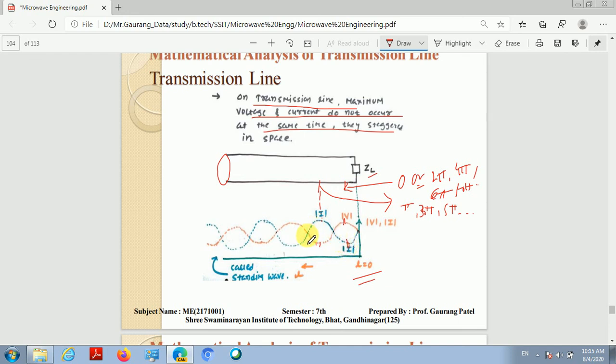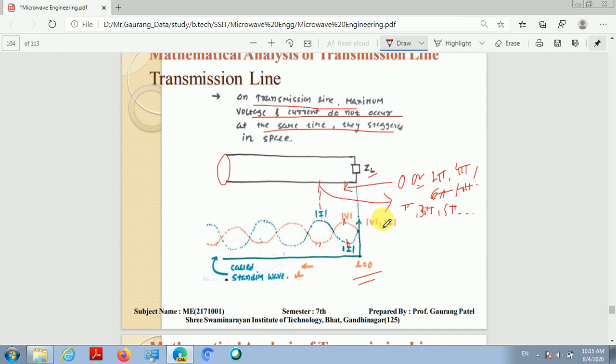Very important to note here: on the transmission line the voltage maximum and current maximum do not occur at the same point. When voltage is maximum, current is minimum. When current is maximum, voltage is minimum. They are staggered in space, and this represents the standing wave on the transmission line.